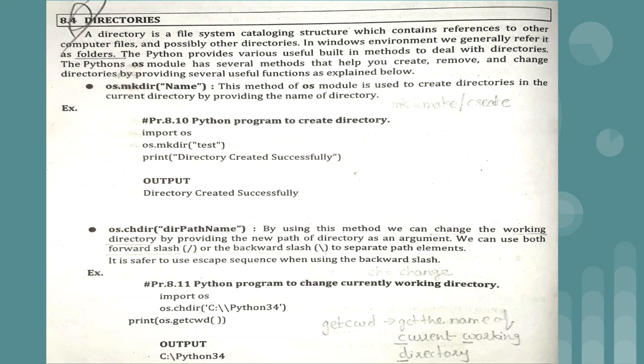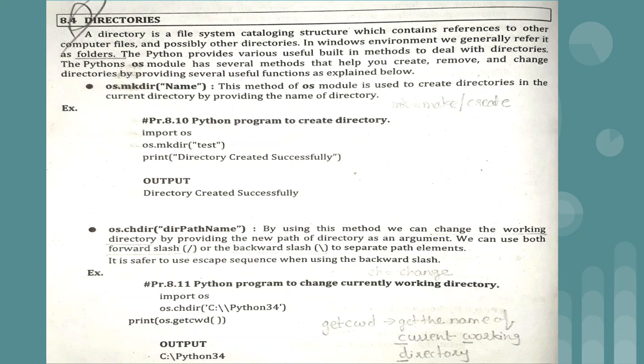First line is import os, and then we have written os.chdir. chdir means change to the directory where we want to move now. Suppose we are currently in the ABC folder in C drive, and from that folder I want to move to the Python 34 folder, which is also present in C drive. In that situation we can make use of chdir, the change current working directory method. For this we use the os.chdir method and provide the location of the directory which you want to open.